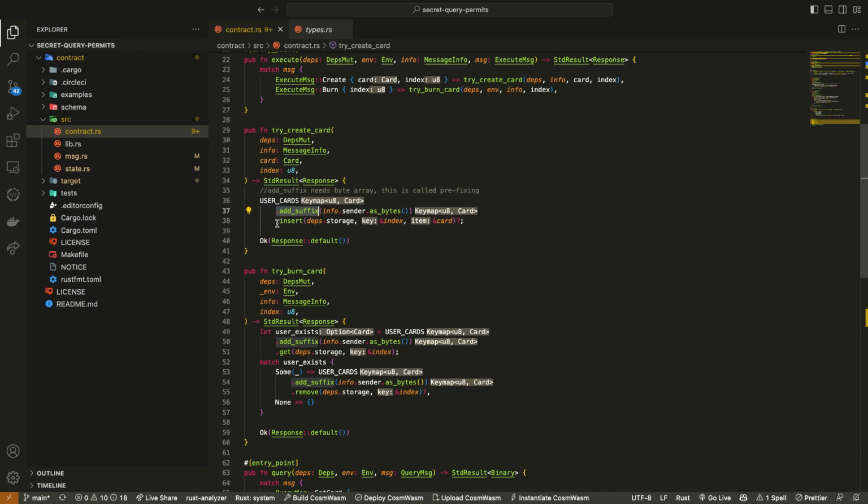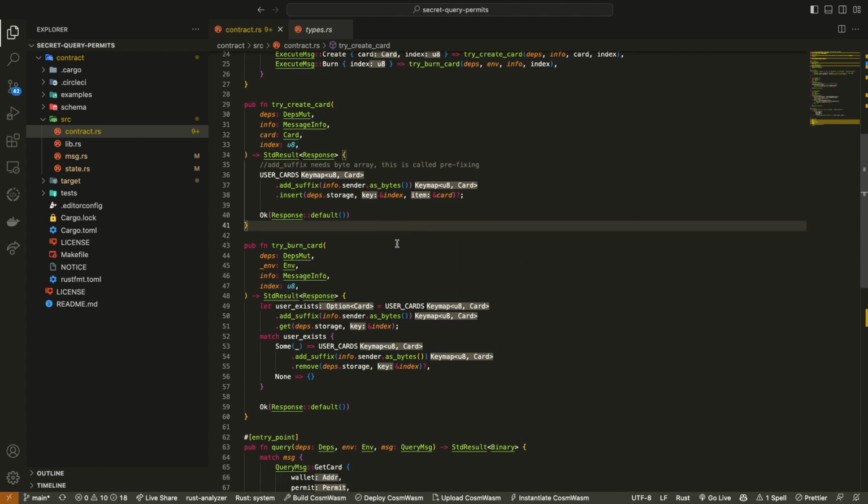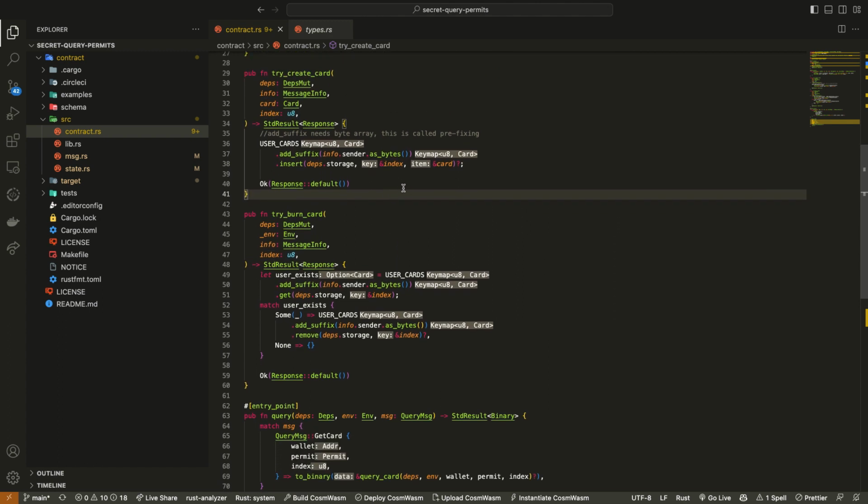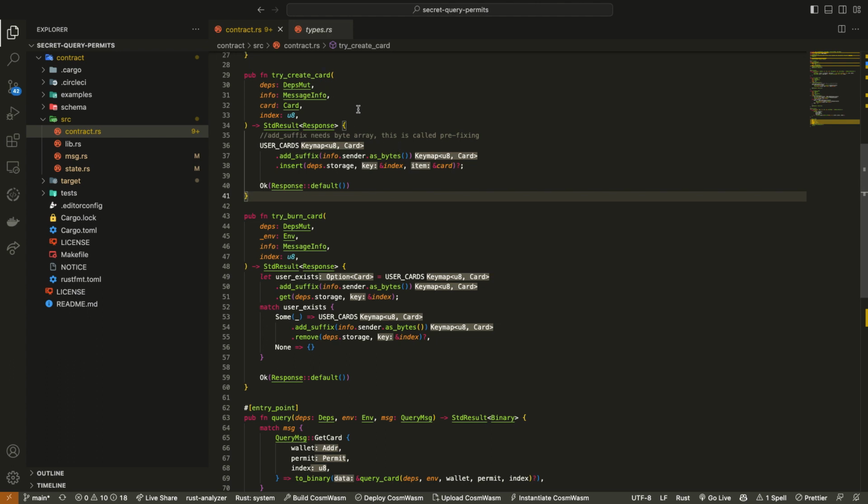And then it inserts that card into storage of the smart contract at a specific index. That's the key that we're passing. So all this means is that now when we call this function, the smart contract knows who the wallet address is that inserted this card at a specific index. That way, when someone goes to query the card, all they have to know is the wallet address of who created the card and the index so they can access that information. This way anyone can access this smart contract that we're developing and store their information on it, and nobody else has access to anyone else's variables unless they've customized that privacy, which is pretty cool.